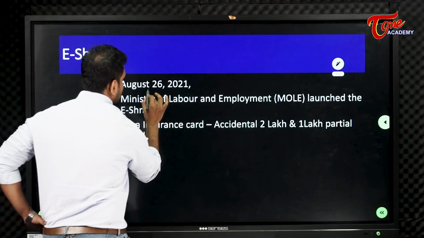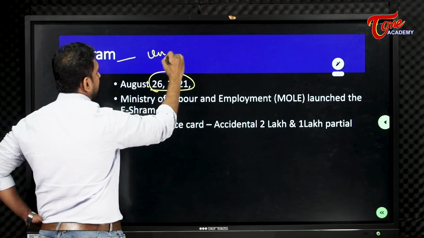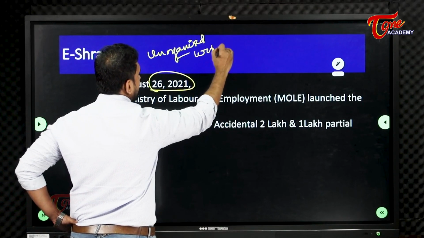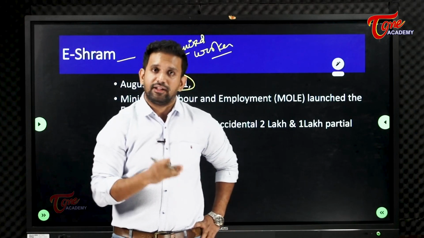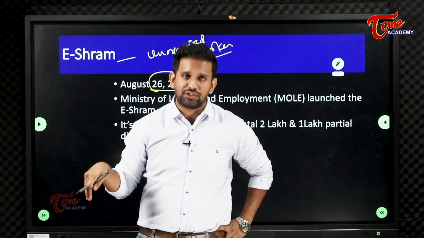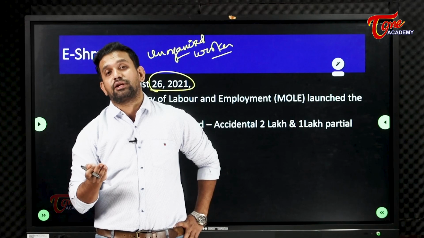E-Shram Portal, August 26, 2021. E-Shram Portal is open for unorganized workers. Unorganized workers means those who do not have pension. They are employed, they are working, just like I am also working, but I am not given pension and insurance here. Like my cinematographer, Akhil, is also working here.